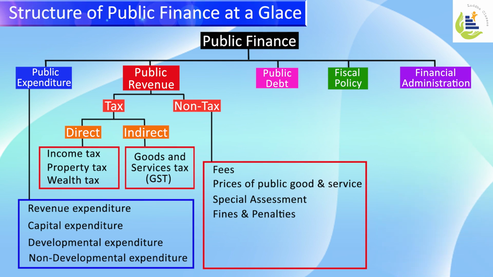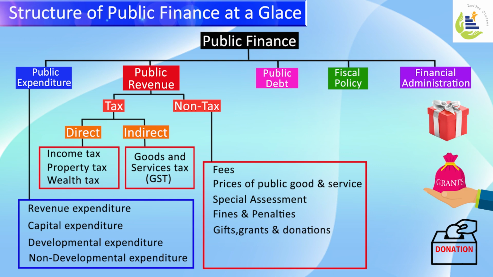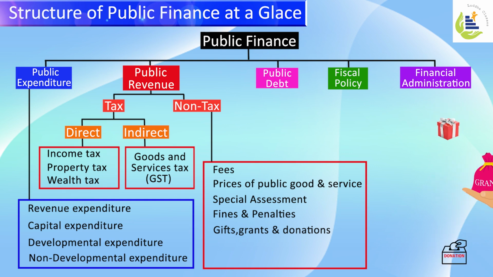Government gets a substantial amount of money through gifts, grants, and donations. A lot of citizens inside and outside the country give gifts, grants, and donations to the country or to the government. Also, a lot of foreign governments or institutions provide grants to the government which you don't have to pay back. So this way the government also receives a substantial amount of money. But understand, this type of income is not certain in nature.